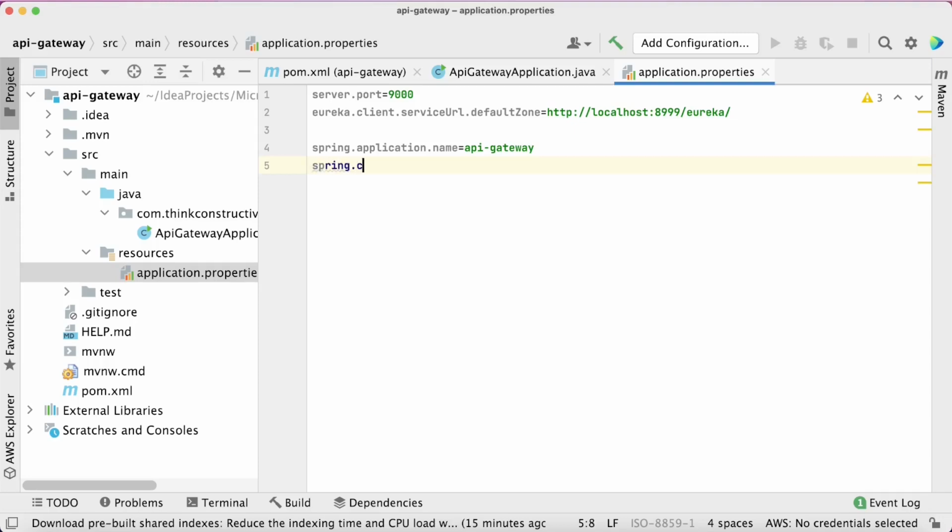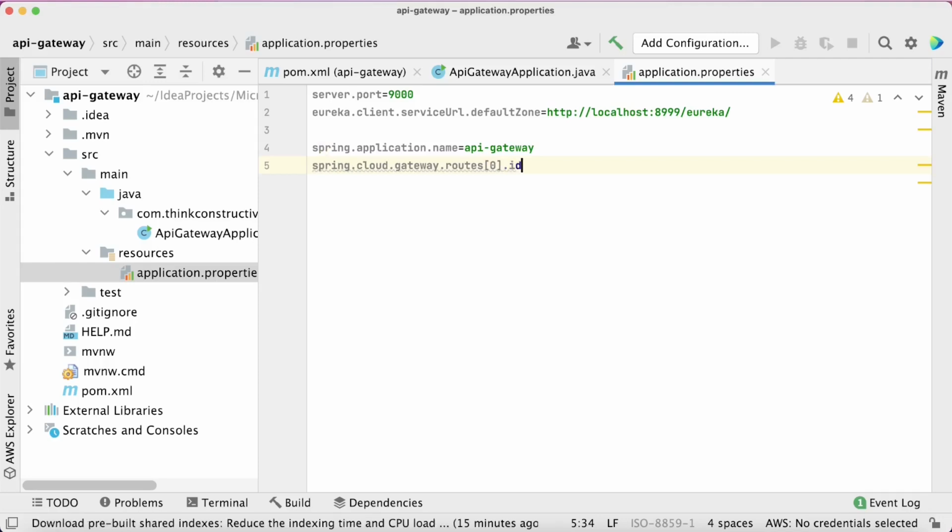I will say spring.cloud.gateway.routes. In a square bracket, I will say 0 because this is the first service routing information I am giving. There can be many more services. Okay. So this routes is an array actually. It can hold multiple elements. So first service, route 0.